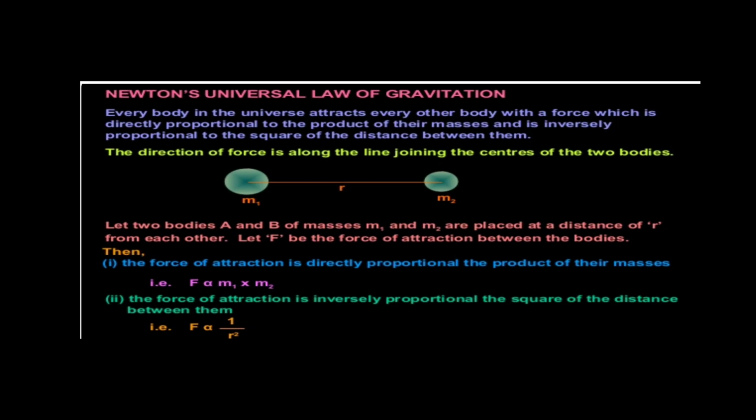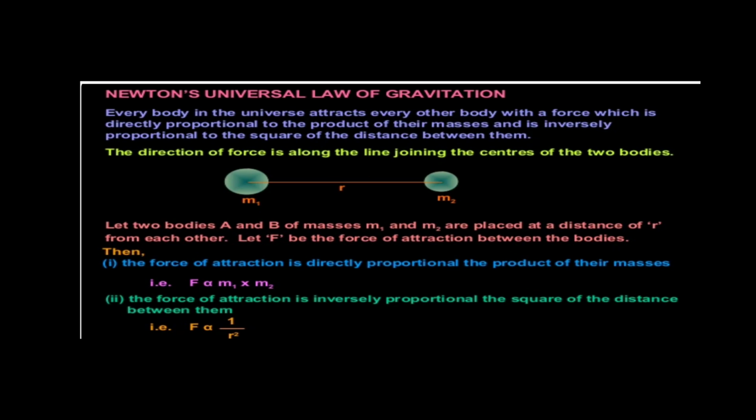He said that every body in the universe has that force, and that force is directly proportional to the product of the masses, and inversely proportional to the square of the distance between them.